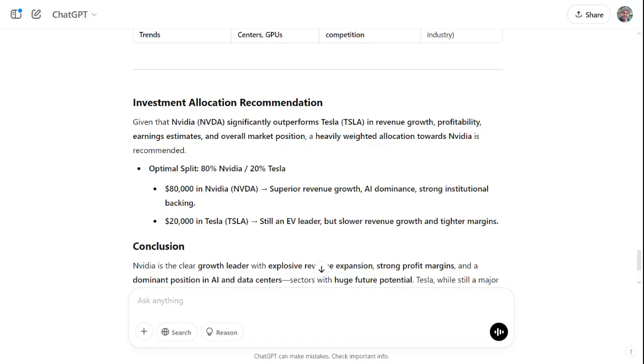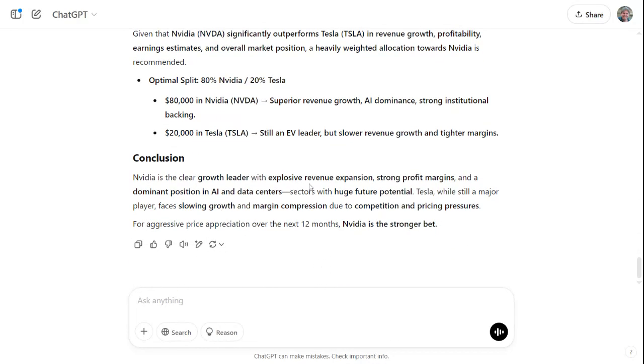Given that NVIDIA significantly outperforms Tesla in revenue growth, profitable earnings estimates and overall market position, a heavily weighted allocation towards NVIDIA is recommended. So optimal split, 80% NVIDIA, 20% Tesla. 80 grand in NVIDIA: superior revenue growth, AI dominant, strong institutional backing. 20,000 in Tesla: still an EV leader but slower revenue growth and tighter margins. NVIDIA is the clear growth leader in explosive revenue expansion, strong profits and dominant position in AI and data centers, sectors with huge future potential. Tesla, while still a major player, faces slowing growth and margin compression due to competition and pricing pressures. For aggressive price appreciation over the next 12 months, NVIDIA is the stronger bet.